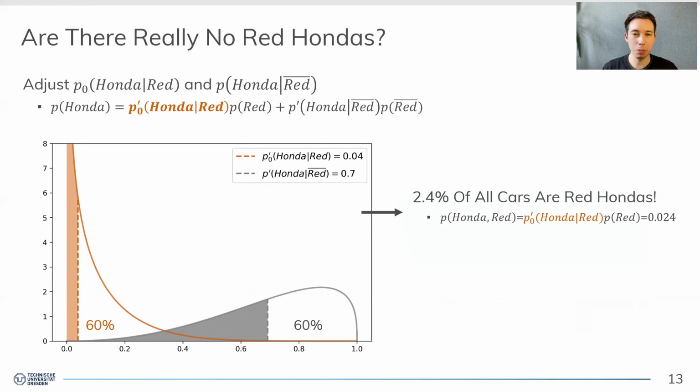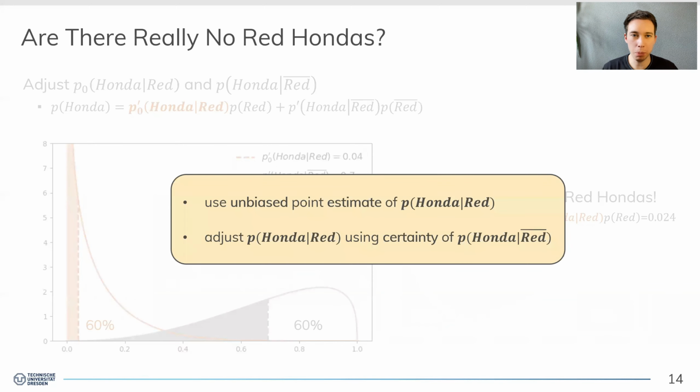And this is pretty interesting because without any actual observation of red Hondas, we still achieve a statistically sound estimate from the sample without falling back to the independence assumption. So the main takeaway here is that you can use an unbiased estimate of the conditional selectivity Honda under red and adjust this unbiased estimate by exploiting the certainty of Honda under not red, which you can observe from the sample.